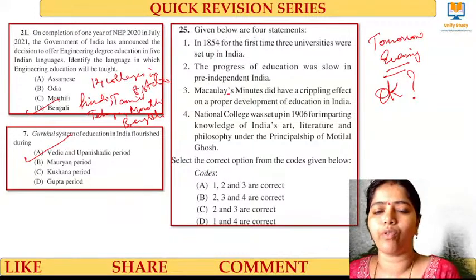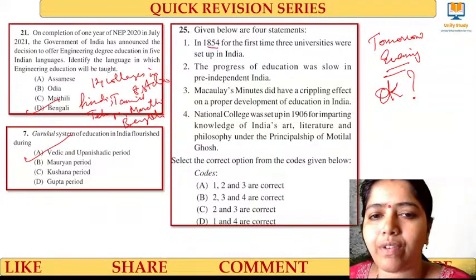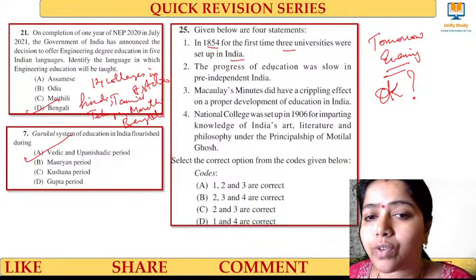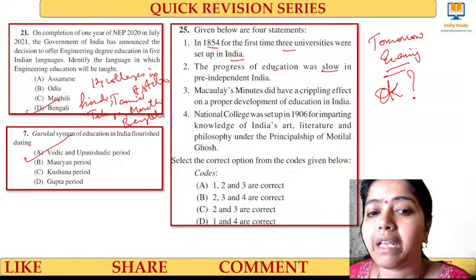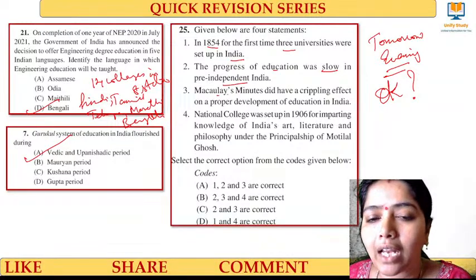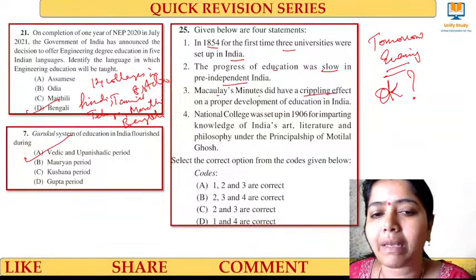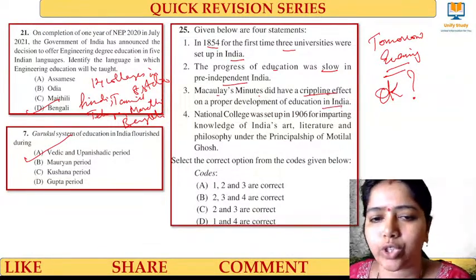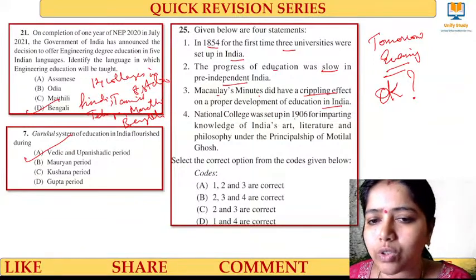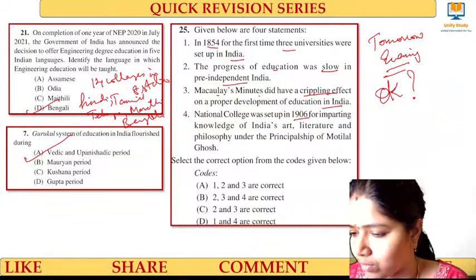In 1854, given four statements. In 1854, the first time three universities were set up in India. The progress of education was slow in pre-independent India. Macaulay's minutes did have a crippling effect on proper development of education in India. National College was set up in 1906 for